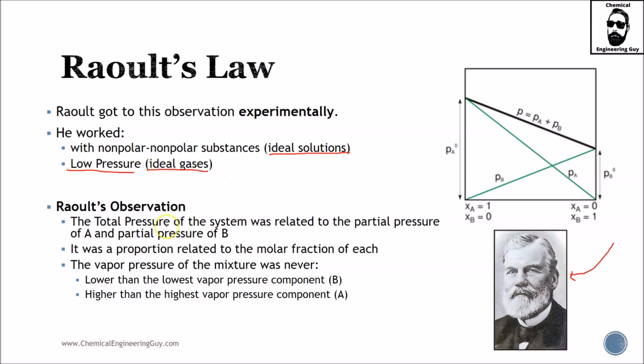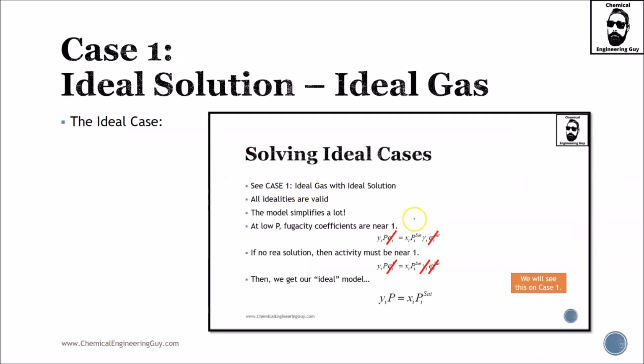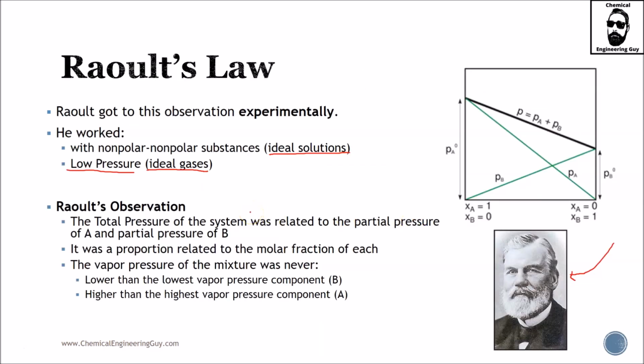Now, what Raoult saw was a very interesting concept, which we already deduced back here, but imagine getting to this observation experimentally without previous data or without a previous concept of fugacity. There is no concept of ideality, just watching how the vapor pressures of components work out. He saw that the total pressure of the system was related to the partial pressures of A and B. So try to imagine that. He saw that the total pressure depended to a certain extent on the partial pressures of A and B.